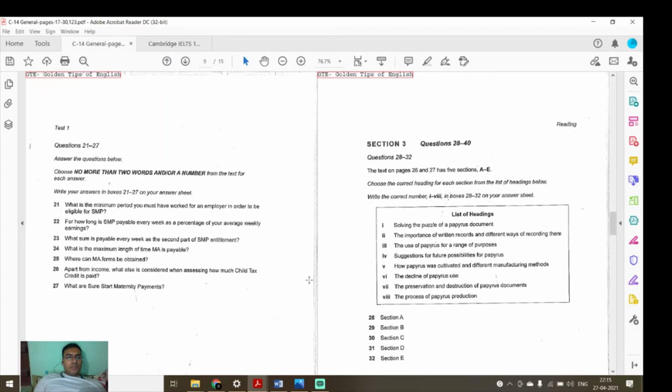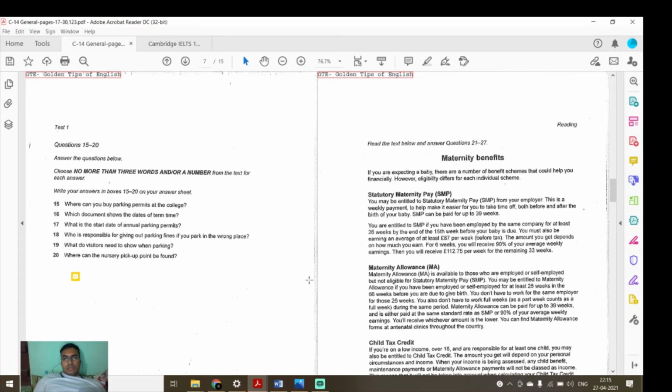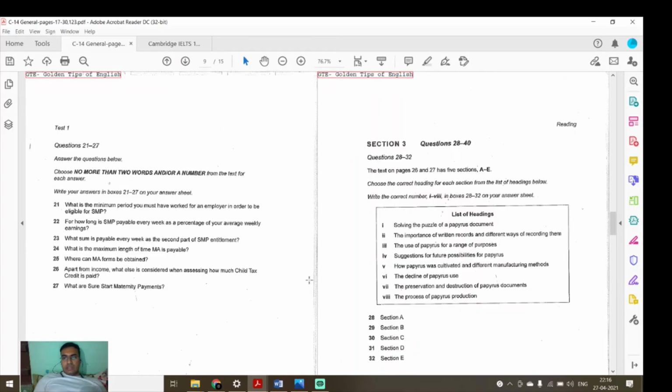What is the minimum period you must have worked for an employer in order to be eligible for SMP? So we should start. You may be entitled to statutory maternity pay from your employer. It is a weekly pay to help you both before and after the birth of the baby. Essentially, you are entitled to SMP if you have been employed by the same company for at least 26 weeks. So the answer will be 26 weeks. Okay, guys, are you understanding what I'm telling and how I'm doing it? I hope you are understanding it. So the answer will be 26 weeks.